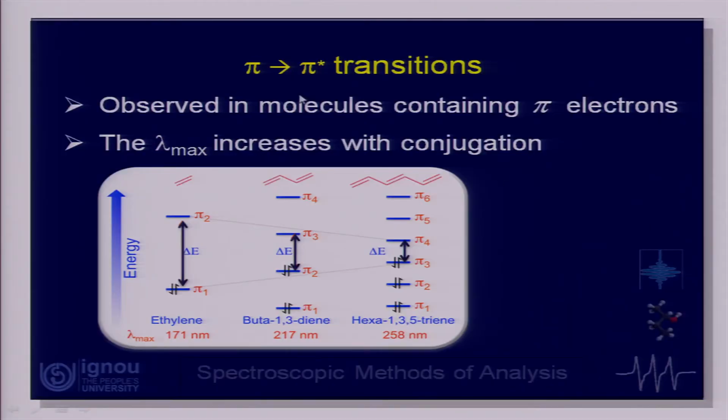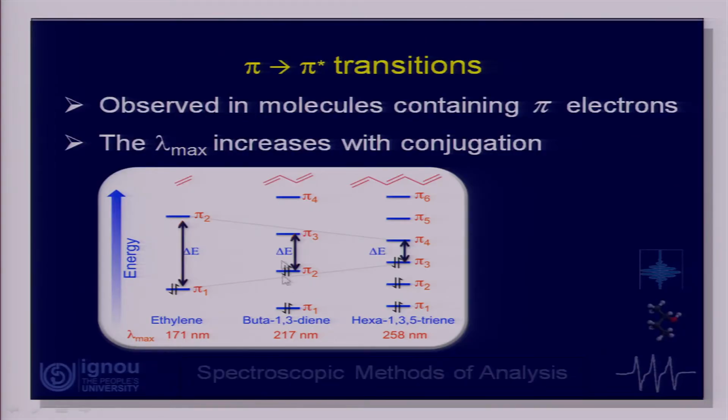As the name suggests, the pi to pi star transition will be observed only when the molecule contains pi electrons. Suppose I take a saturated aliphatic hydrocarbon; there is no pi electron in it, so the molecular orbitals are only sigma and sigma star. The transition will be only sigma to sigma star, which is of very high energy, below 200 nanometers, maybe 150, and will not be observed.